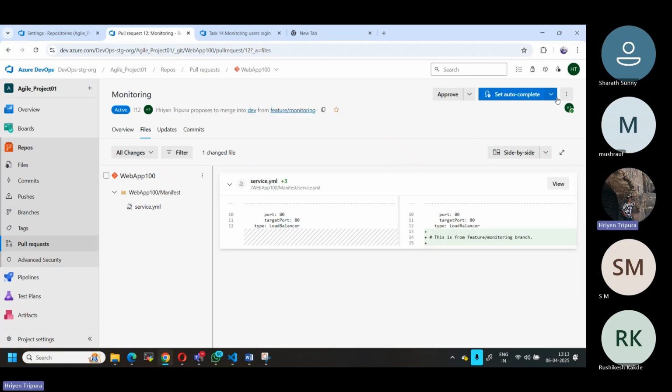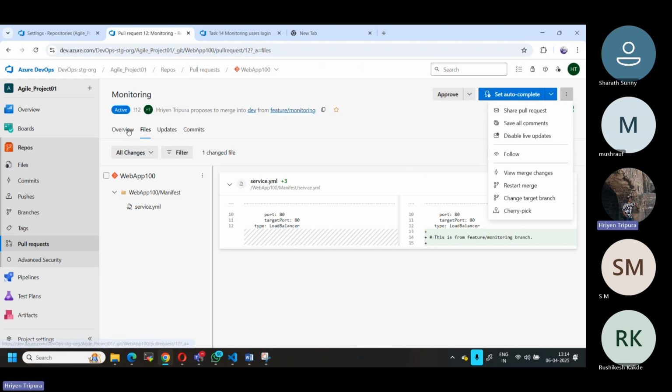Okay. So there is also an option called complete, right? And if you see here, under more options, if you want to set up your pull request, you can share it, or you can do a cherry pick. I will explain that later. If you want to send it to somebody, you can share it over mail or anything.